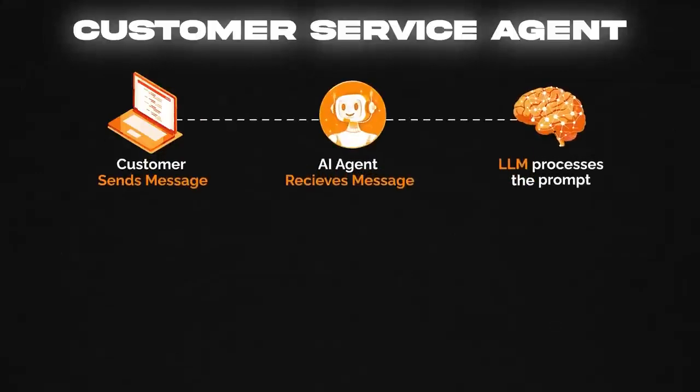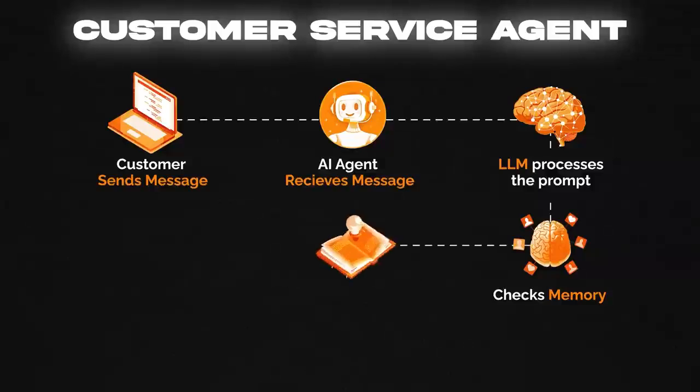Now let me show you how all of these parts work together in a real example. Say you want an agent to handle customer support. When the agent is sent a message, the brain immediately understands the prompt that has been given and also understands what the customer is asking. It checks its recent memory before replying each time to understand the full context of their conversation. And if the brain detects that the customer wants a specific question answered from the knowledge base, it will use its external knowledge in order to deliver the right information to them.